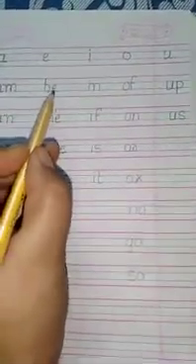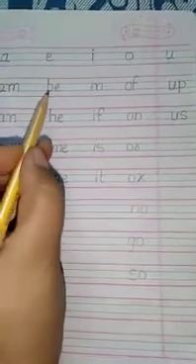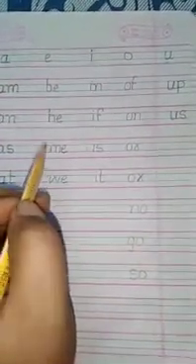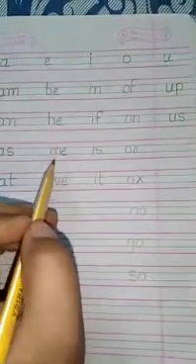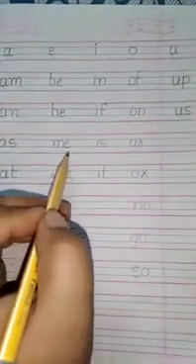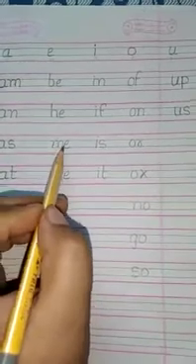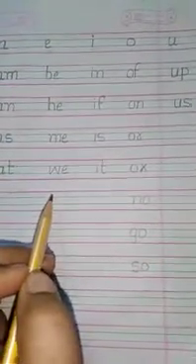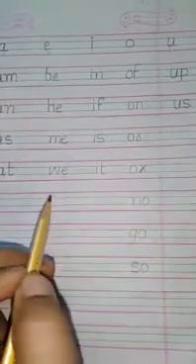Let's repeat all the E vowel two-letter words. B, E, be. H, E, he. M, E, me. W, E, we.